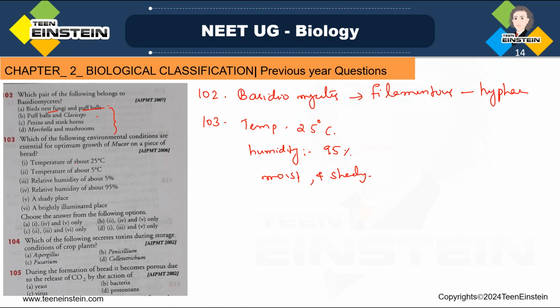So from this, we can select temperature is about 25 degree centigrade. So here option 1 should be there.